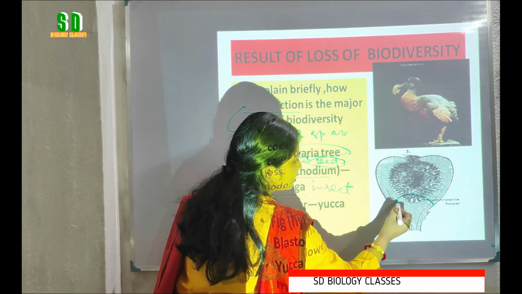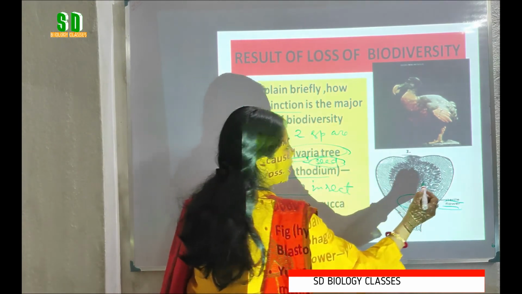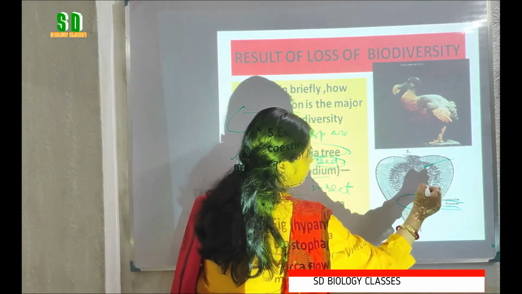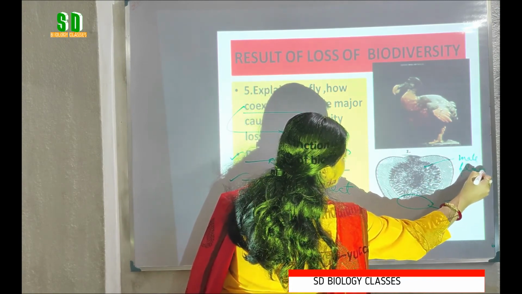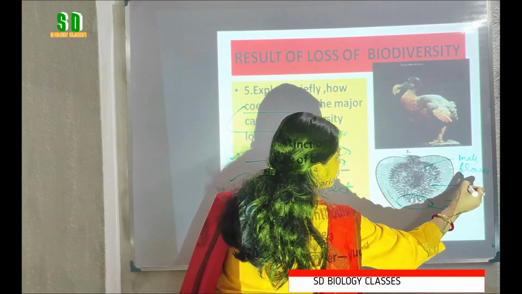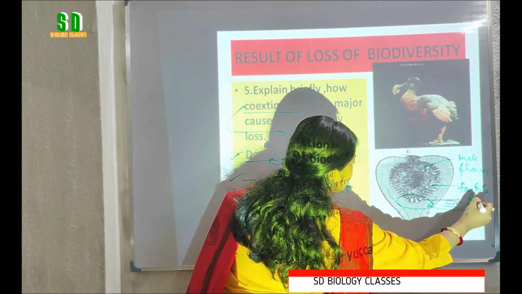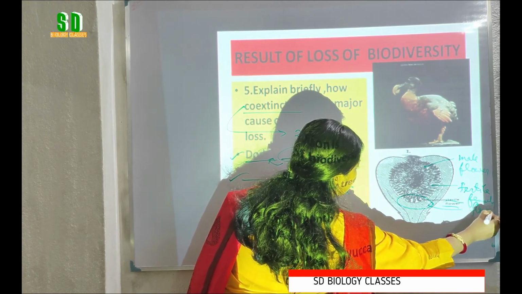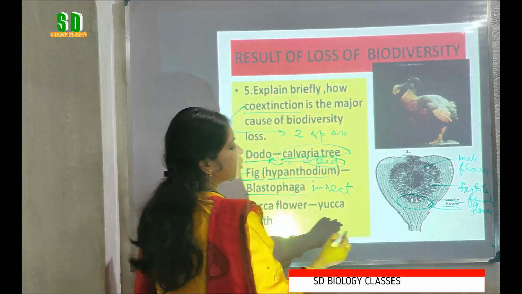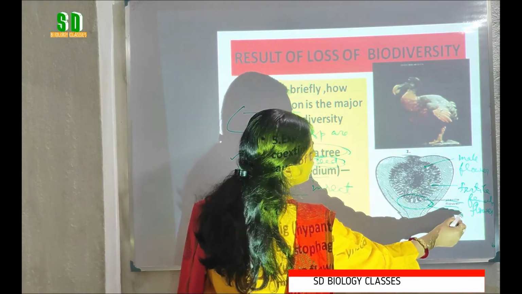In this inflorescence, at the center the sterile flowers are present, and in the peripheral region the male flowers and then the fertile female flowers are present. So in the Hypanthodium inflorescence of fig, we get three types of flower: male flower, fertile female flower, and sterile female flower.